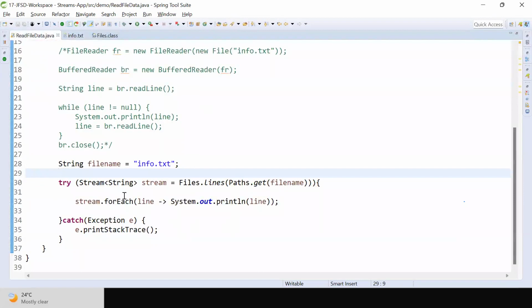Can you write the logic and tell me how to get all the lines of the file which are starting with H? Can you do that? Come on.